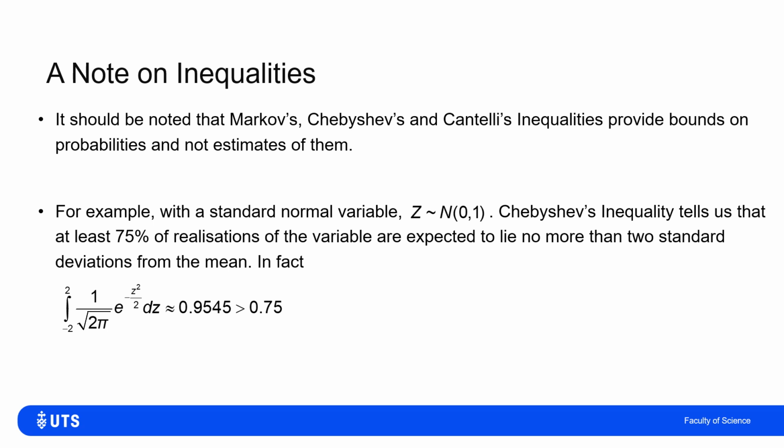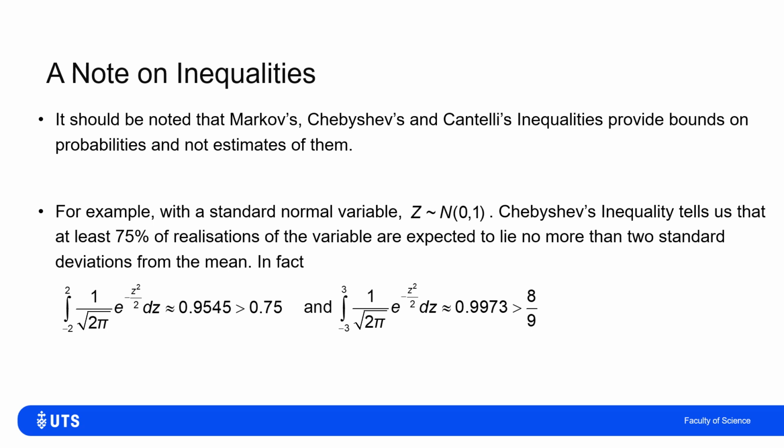So if I just take 2 standard deviations below and above, I'd in fact get 95.45%, which is larger than the bound that Chebyshev gives of greater than 75%, but it does also underline that using the bound as an estimate of that would not be very good. And similarly, if I extended that to 3 standard deviations above or below the mean, then yes, the Chebyshev bound would get a bit tighter.